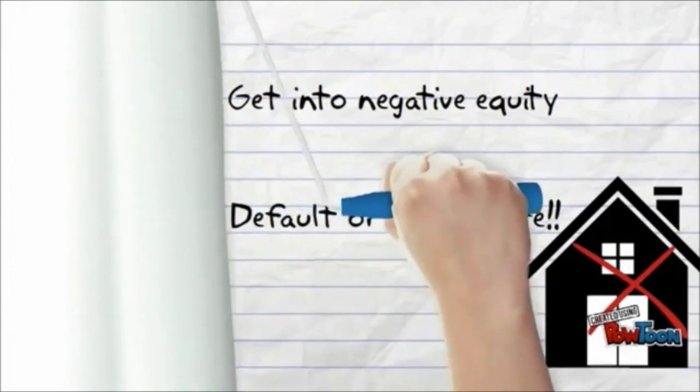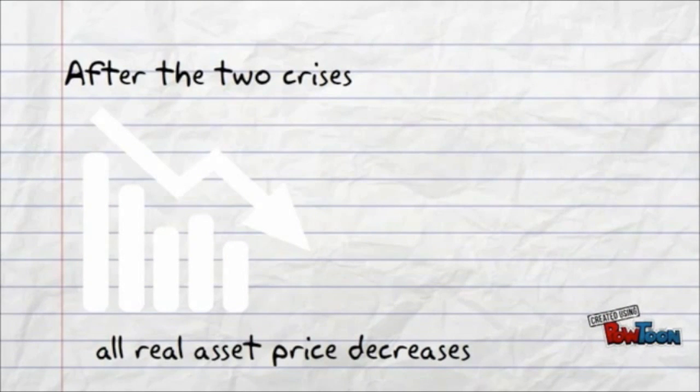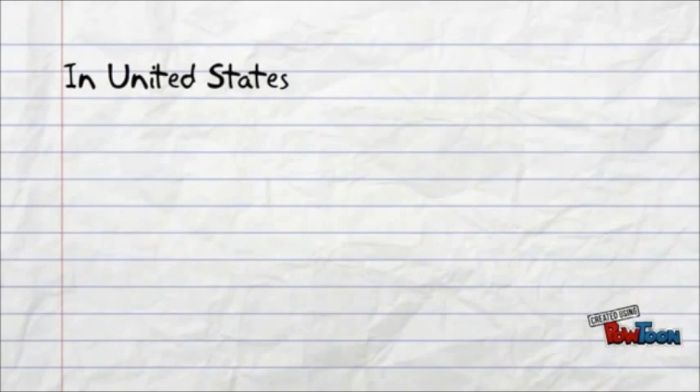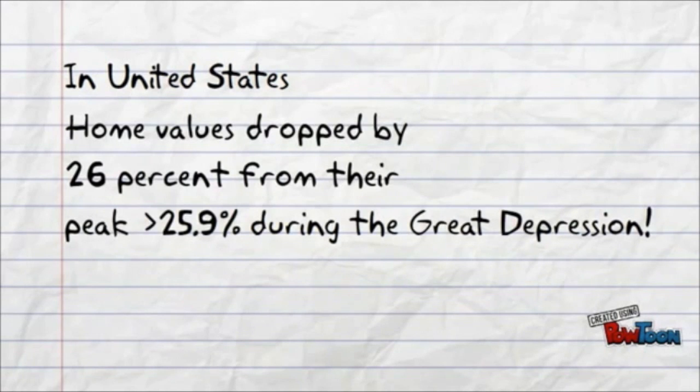Therefore, after both the Japan bubble and the credit crisis in 2008, the price of all real assets decreased, especially the property price, because in those times, the property price was far higher than what it was really worth. Property price then continues to decline until it reaches the normal level. Similarly, in the United States, home values dropped by 26% from their peak in June 2006 to November 2010, more than the 25.9% drop between 1928 to 1933 when the Great Depression occurred. Until today, the property price decline has not necessarily stopped.